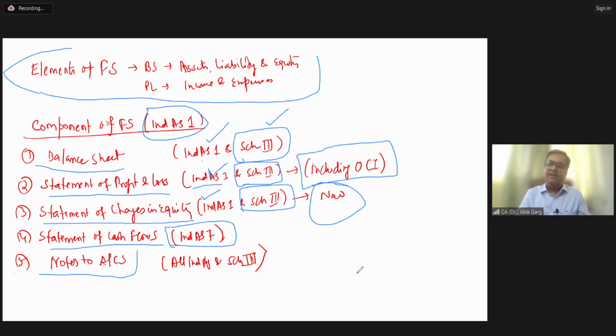Whether only Ind AS 1? Answer is no, all Ind AS. For example, first of all, Schedule 3 says that whatever I am telling you is the minimum requirement, right? This is not the maximum requirement. If other Ind AS talk about something different, you have to refer to that also. For example, related party disclosure. Do you think that the related party disclosure is given in Schedule 3?